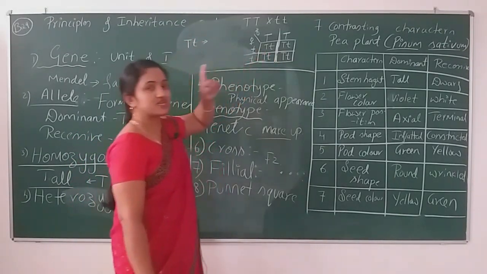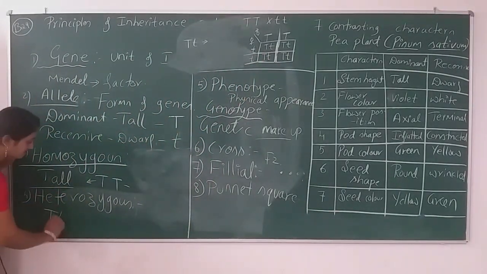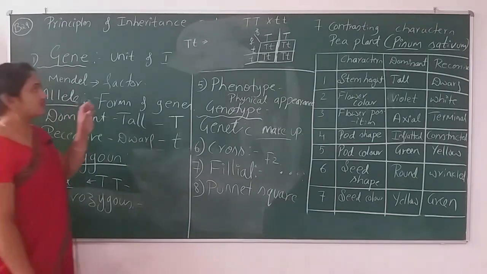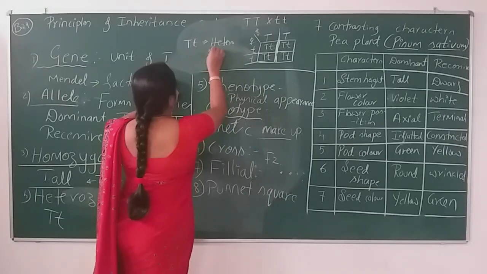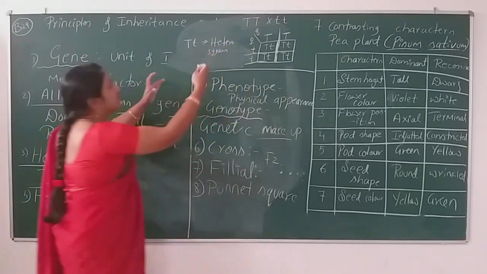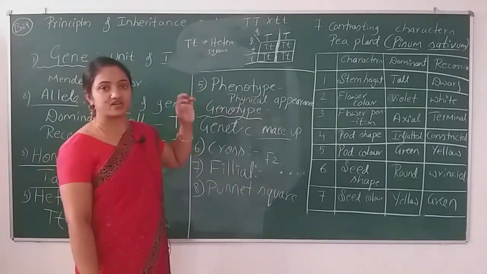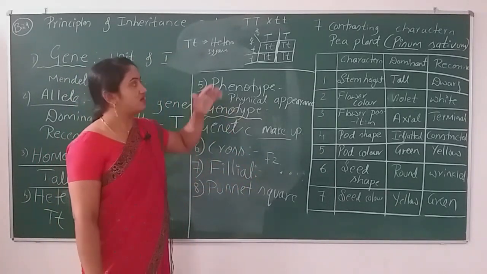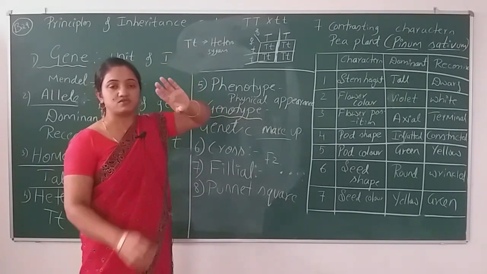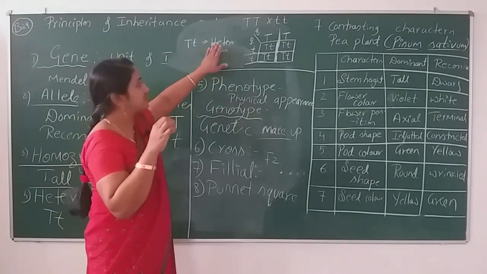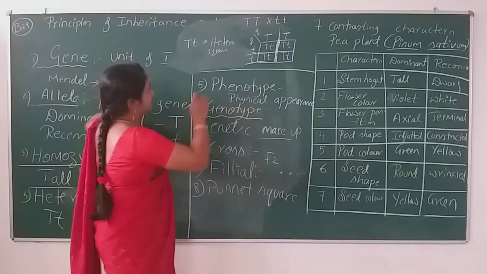Capital T, small t, what does it indicate? This is the heterozygous condition. Whenever the heterozygous condition appears, you need not write dominant or recessive, it is understood that it shows the dominant character.